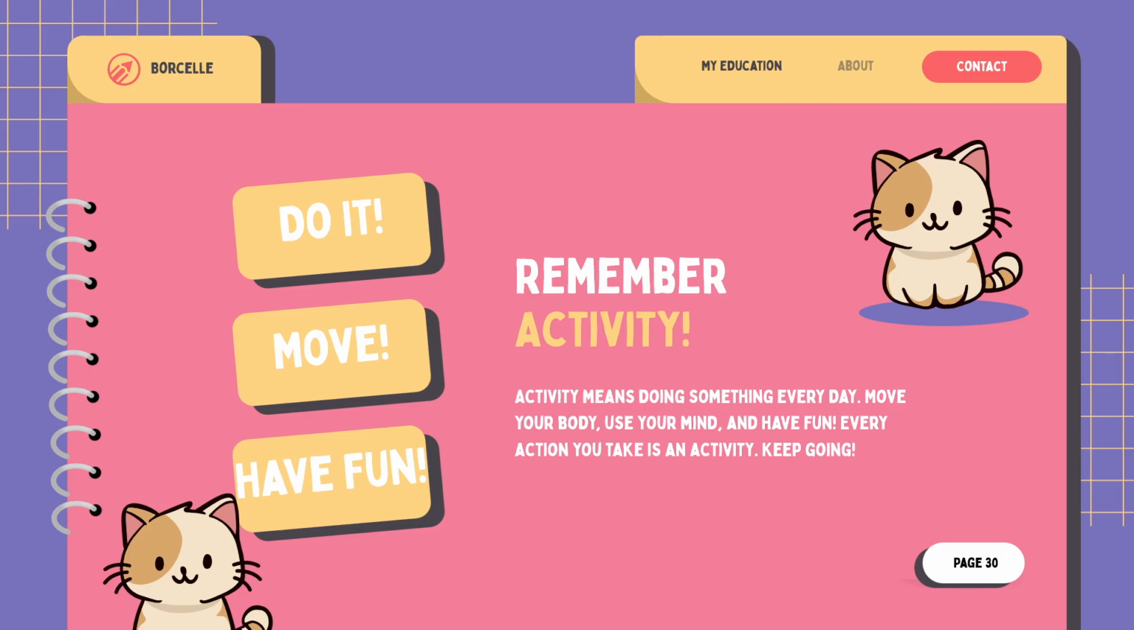Let us remember what we learned. Activity is something you do. It means moving and taking action. Activity can be work or play. It is fun and it is good for you. Do activities every day and enjoy life.